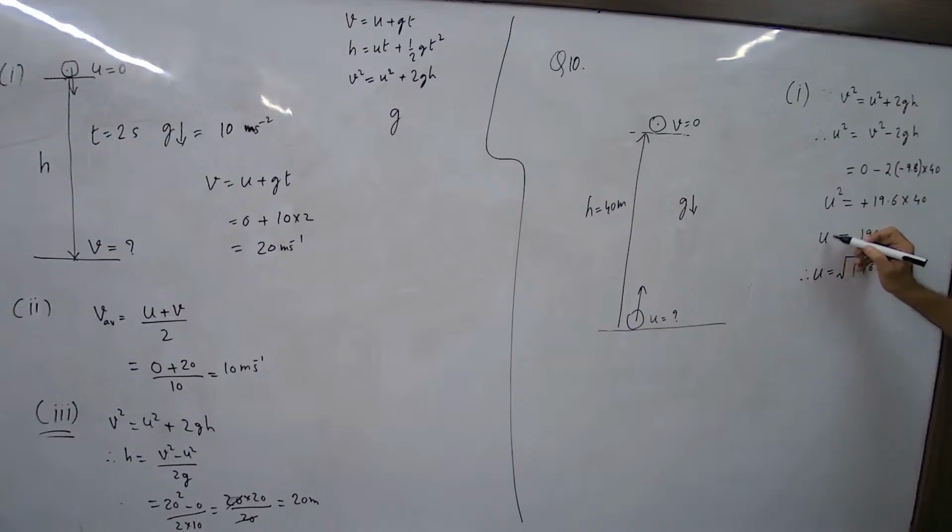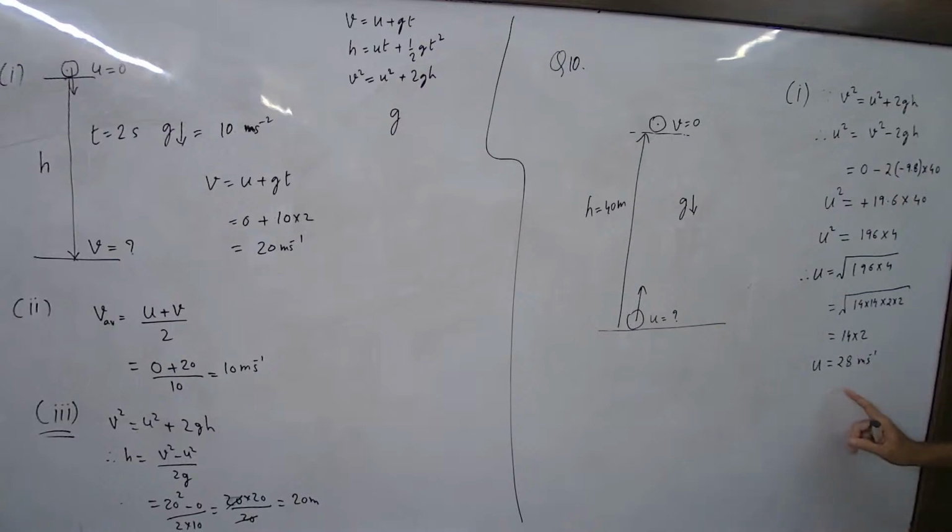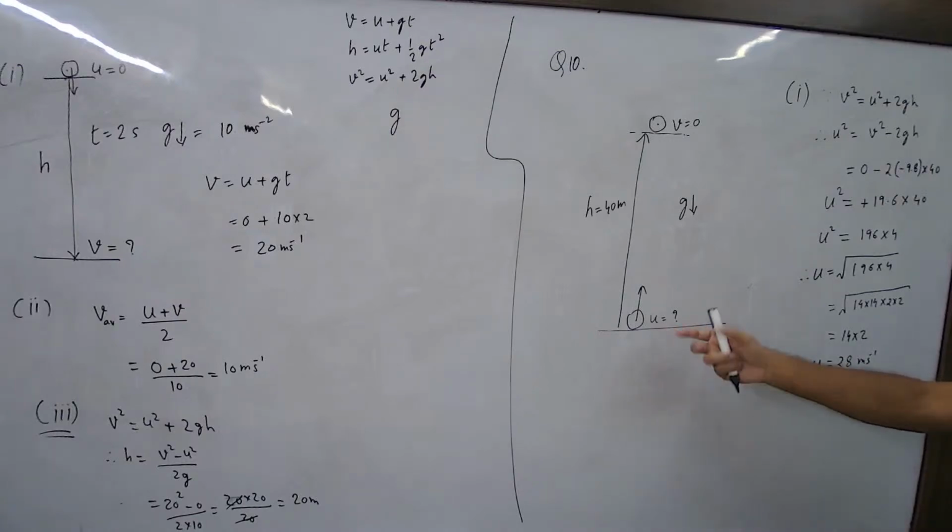U square is equal to... Now you know how to take the square root. 196 is the square of 14. Very good. So this is 14 into 14 and 2 into 2. It will be 14 into 2, which is 28 meters per second. Okay, so this is the answer. This is the velocity with which the object was thrown up.